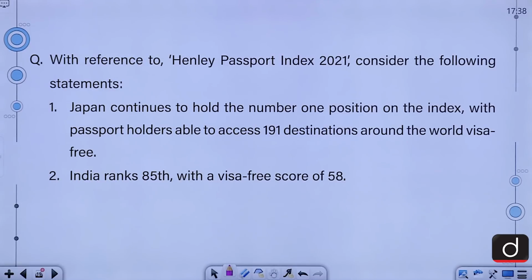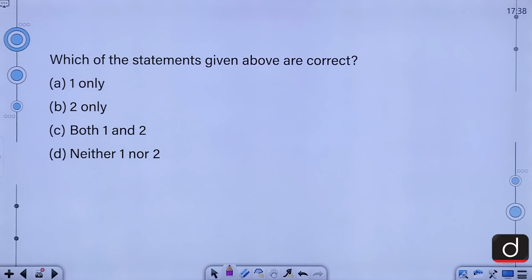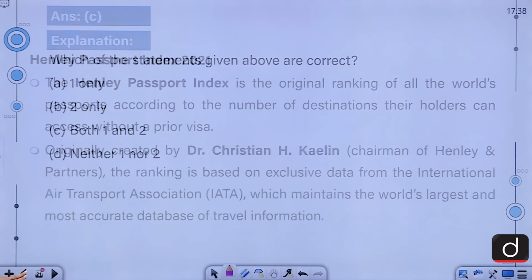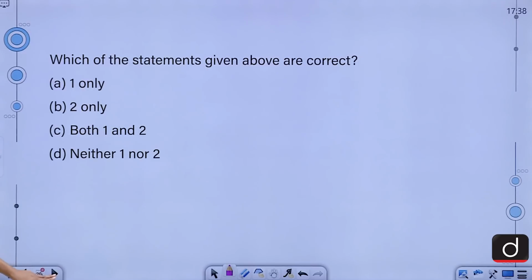With reference to Henley Passport Index of 2021, consider the following statements. 1. Japan continues to hold the number 1 position on the index, with passport holders able to access 191 destinations around the world visa-free. 2. India ranks 85th with a visa-free score of 58. Look at the options please. Which of the statements given above is or are correct? A, 1 only. B, 2 only. C, both 1 and 2. D, neither 1 nor 2. The correct answer for this question is C, that is both 1 and 2. Both the statements are correct. Moving on to the explanation.